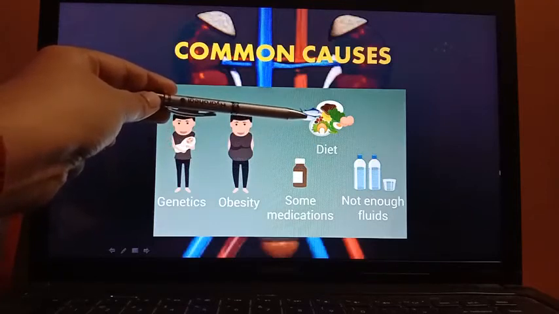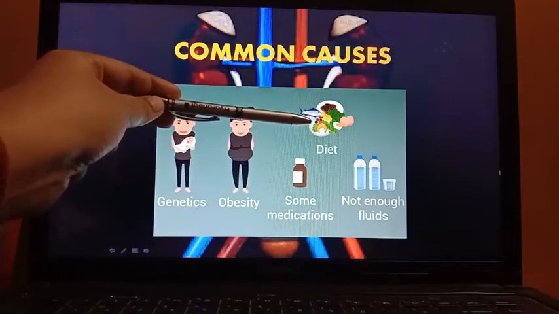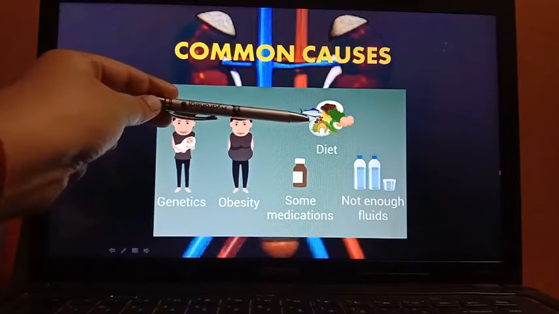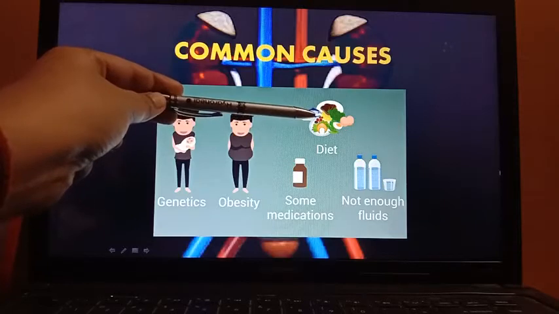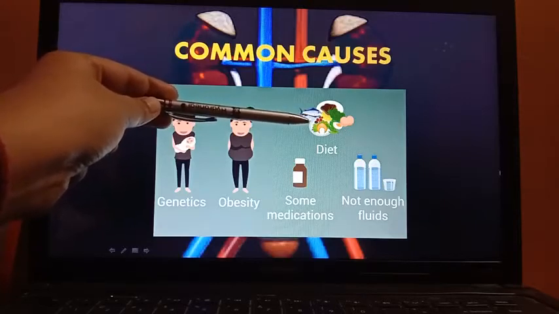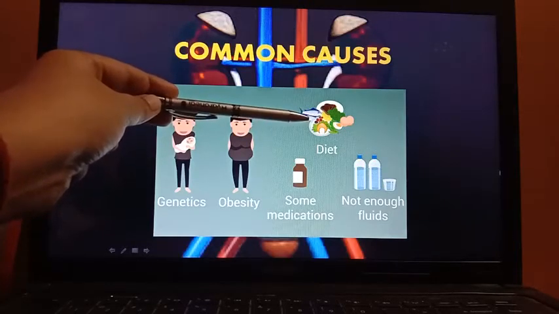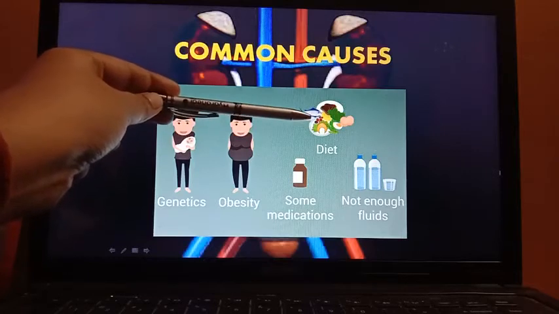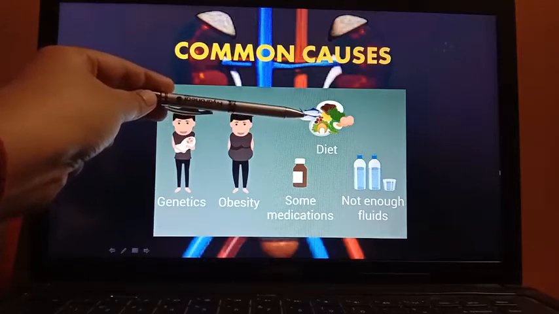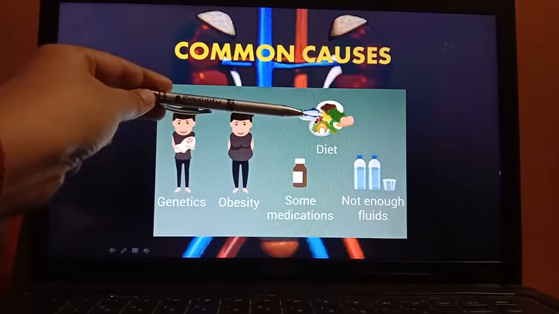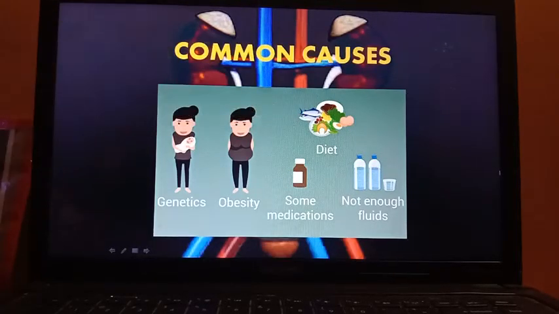Then diet. What are the diets? Mainly animal proteins. Diets rich in salts and sugars and low in fiber can cause kidney stones. And also oxalate rich foods like spinach, seeds and nuts can cause kidney stones.